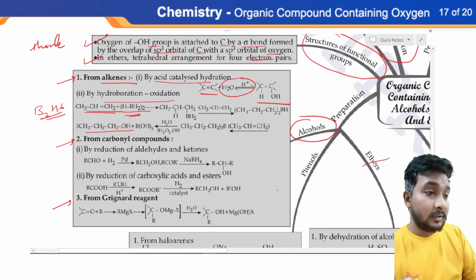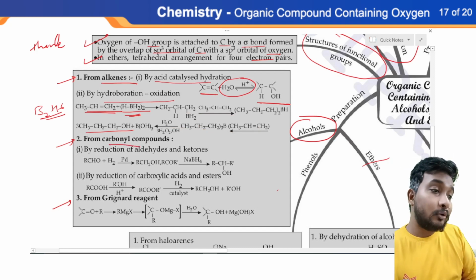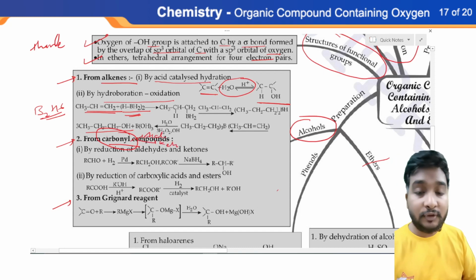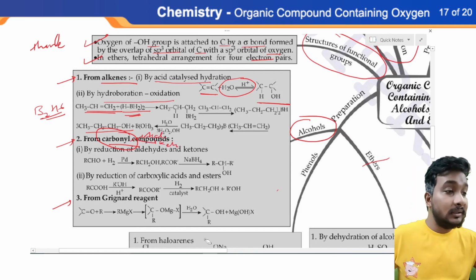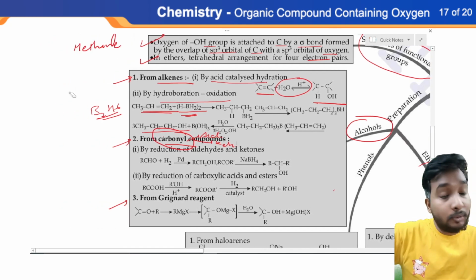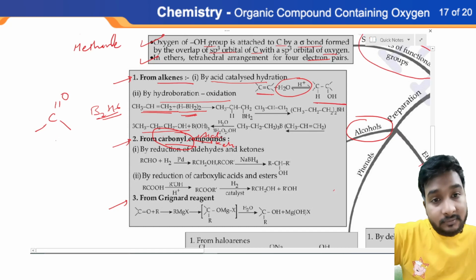Okay. Second is from carbonyl compounds. What do you mean by carbonyl compounds? Carbonyl compounds means aldehyde or ketone. If you have aldehyde or ketone, then these compounds are categorized into the group of carbonyls, and the specific feature of carbonyl is C double bond O. So if you have C double bond O, then we can name it as carbonyl compounds.